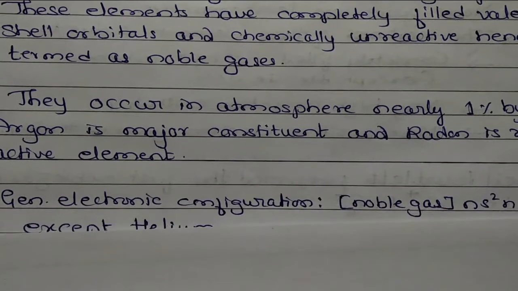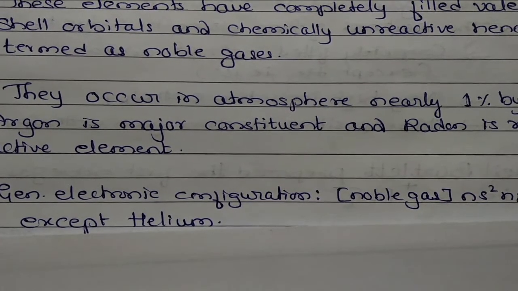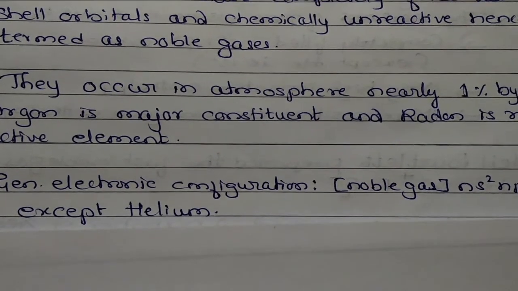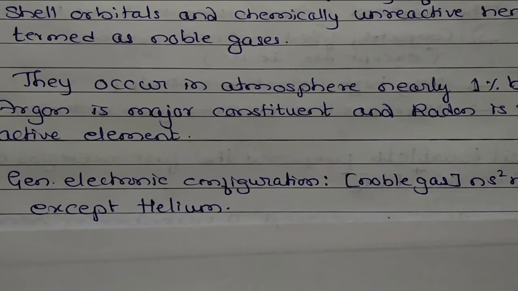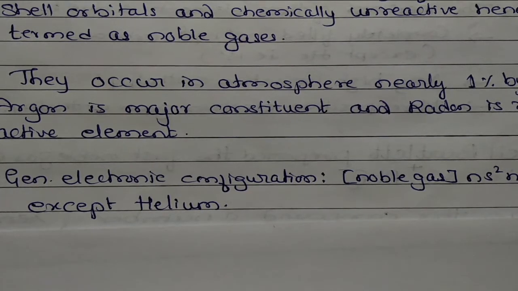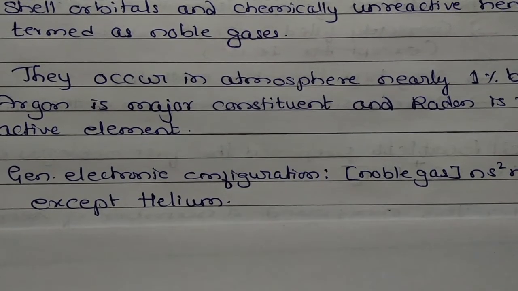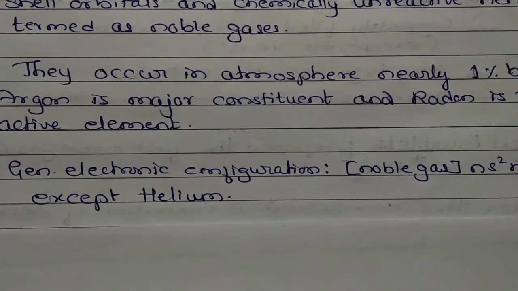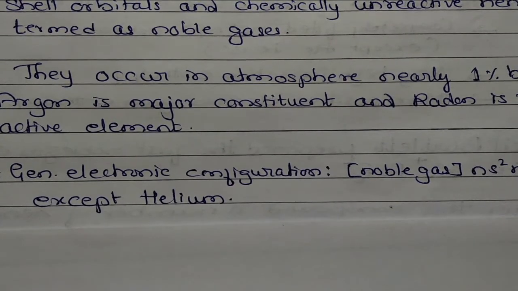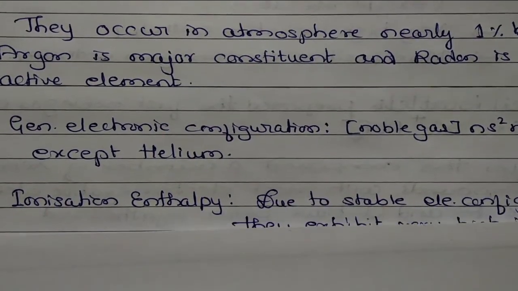Now let us go for the general electronic configuration. For noble gases it is ns2 np6, except helium. Helium has only 2 electrons, therefore its electronic configuration is only 1s2. Helium has only the s orbital, it does not have any p orbitals. But other than helium, the remaining have p orbitals, hence their electronic configuration is ns2 np6.